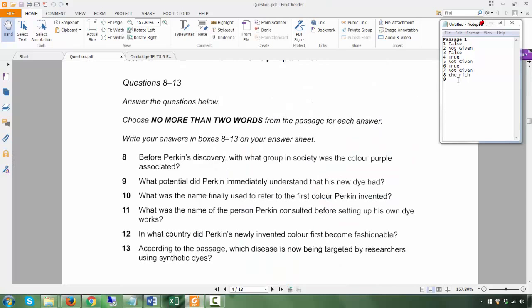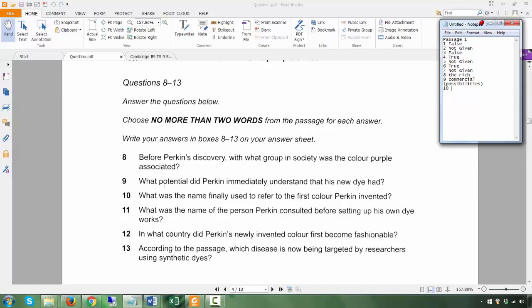Right? So the answer, what potential? It had commercial, and the answer is commercial potential, or you could put just the answer commercial possibilities. Potential means same as possibilities, okay? Or you could just put commercial.